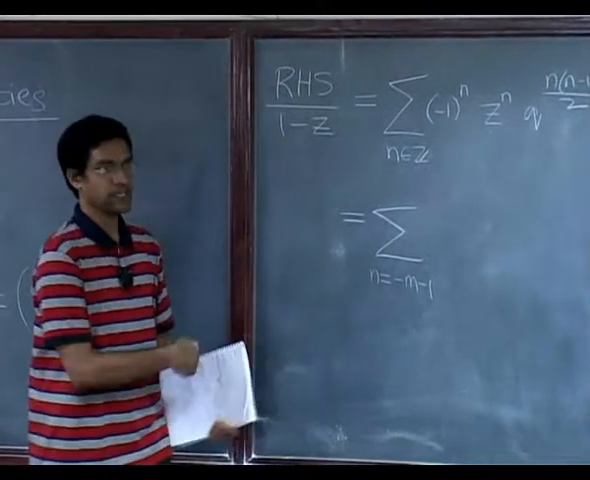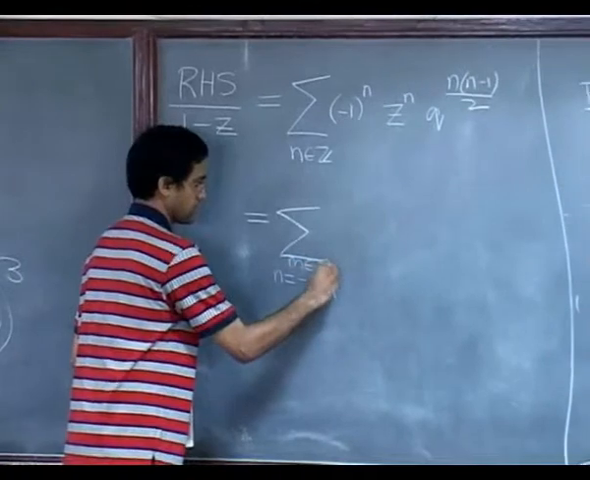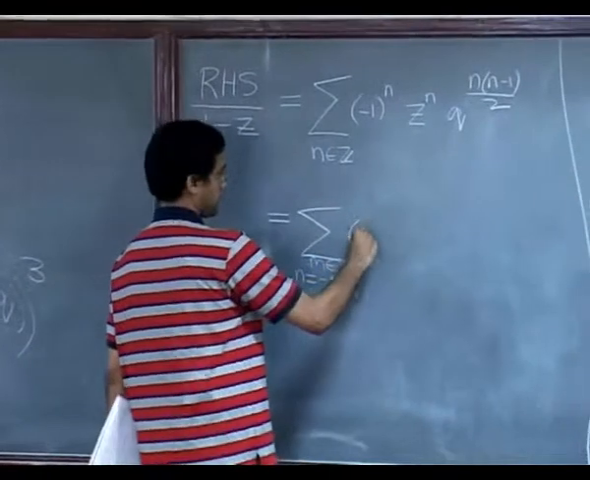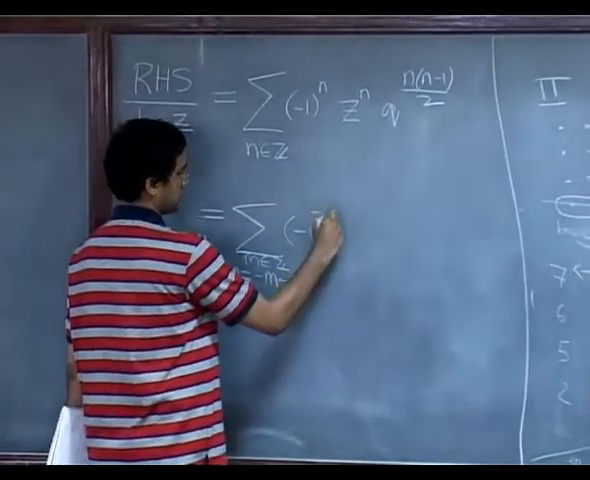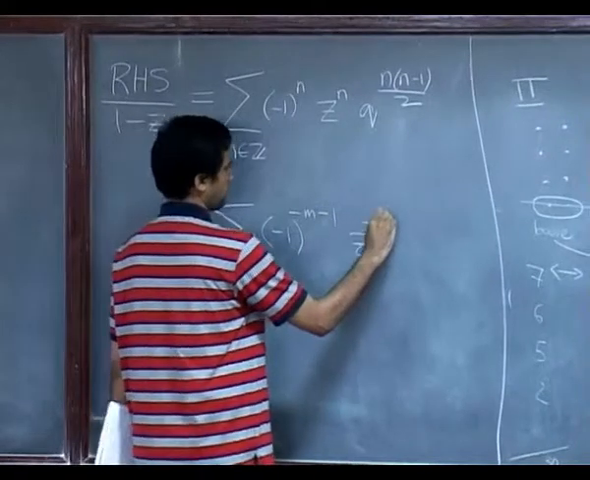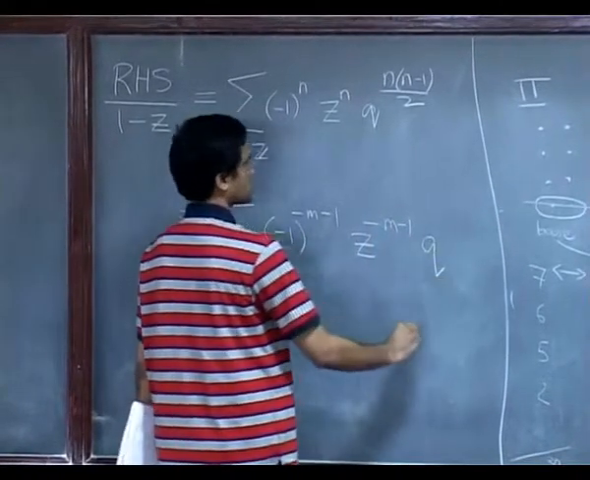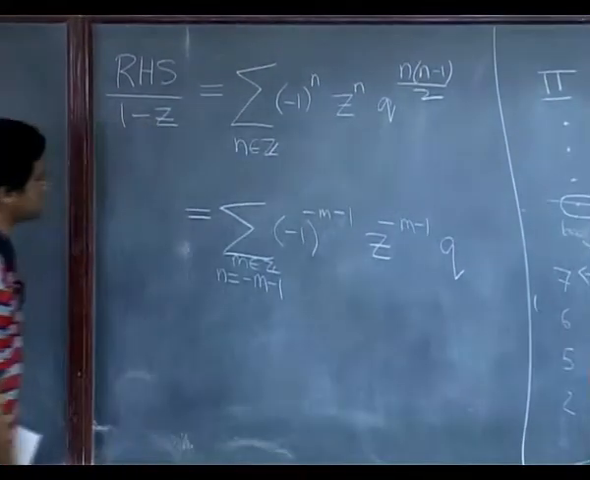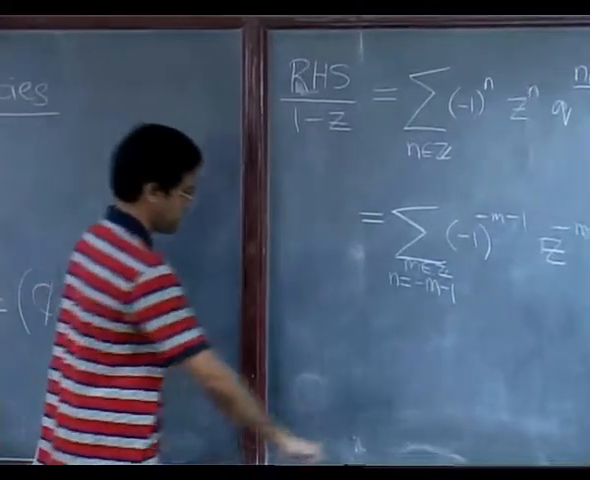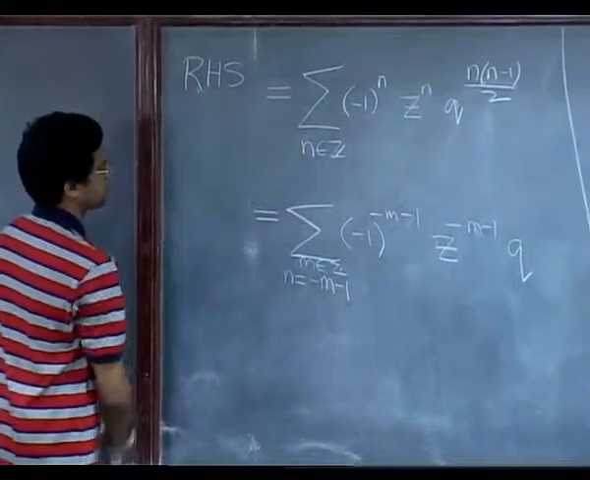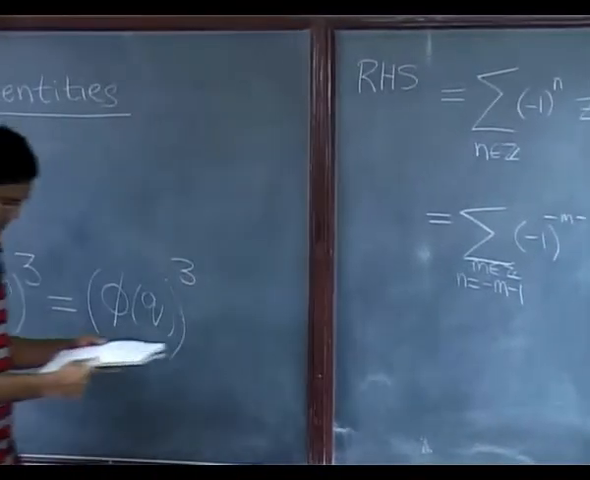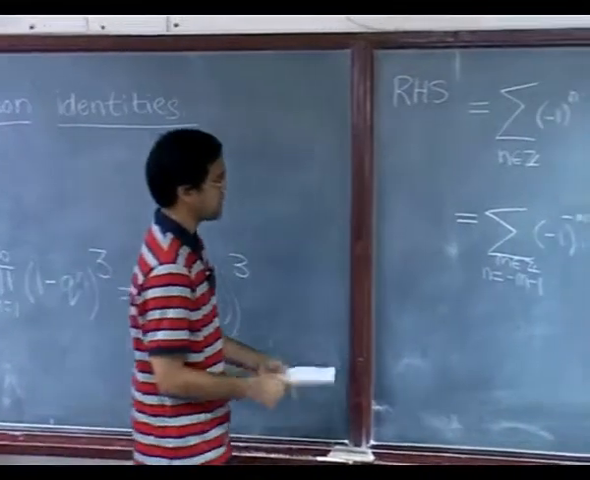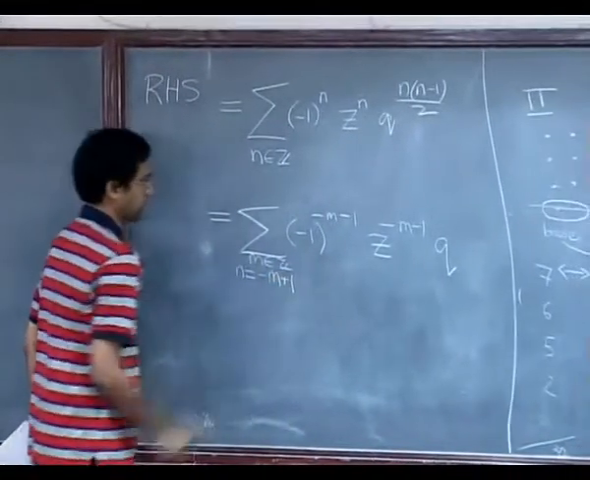So, m still runs over the integers, albeit in a different order. So, this is my substitution. So, let me put that in there. It becomes minus 1 to the minus m minus 1, z to the minus m minus 1, q raised to the, what happens to the power of q? I still have it. You are right, I still have it. I am just wondering, maybe I need minus m plus 1. So, let me try minus m plus 1 now.